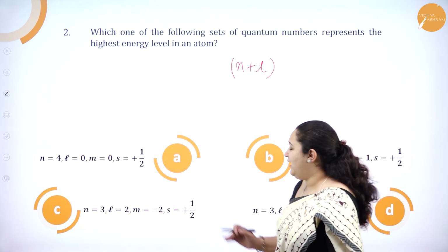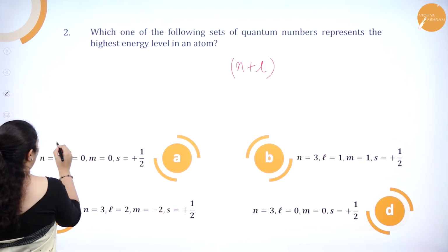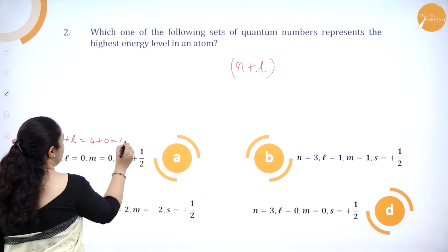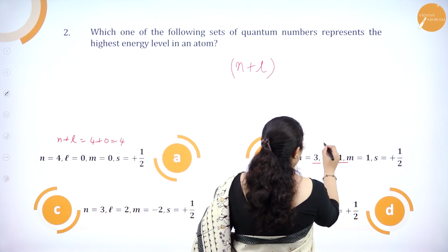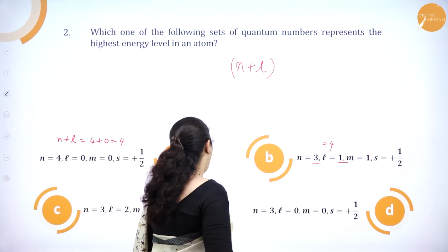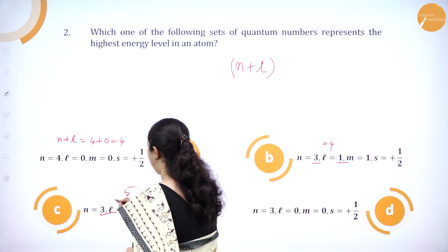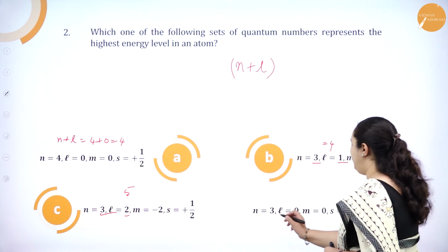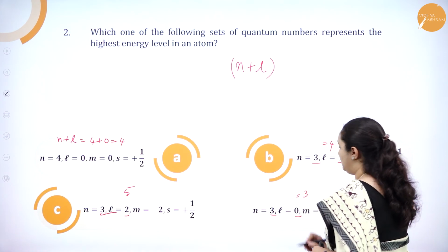Option A, n is equal to 4, l is equal to 0, so n plus l is 4 plus 0, that is equal to 4. Option B, n plus l is equal to 4. Option C, n plus l is equal to 5, that is 3 plus 2 is 5. And option D, n plus l, that is 3 plus 0, is equal to 3.